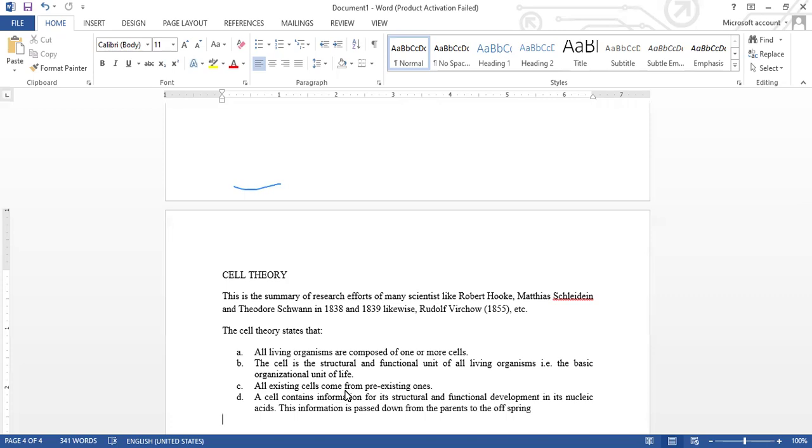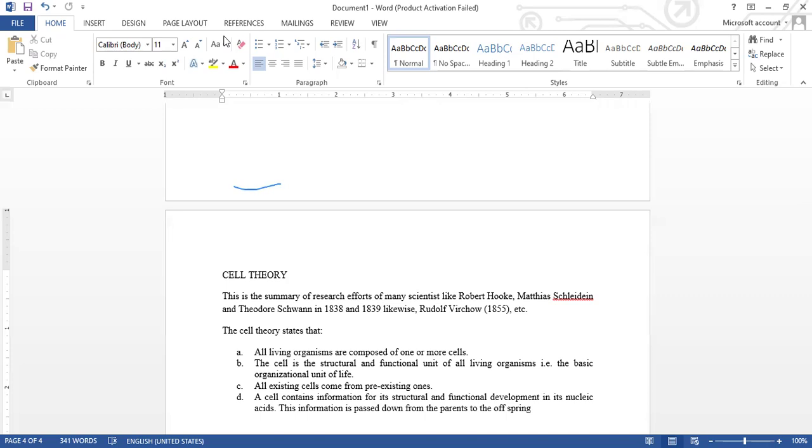Then lastly, the fourth cell theory is that the cell contains information for structural and functional development in its nucleic acids. And this information is passed from parents to offspring. So in short, what we are saying here is that a cell contains some special information that is saved somewhere. Here we call it the nucleic acid. And this information is responsible for the structural and functional development of the cell.